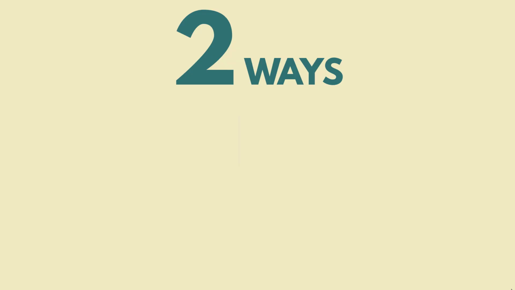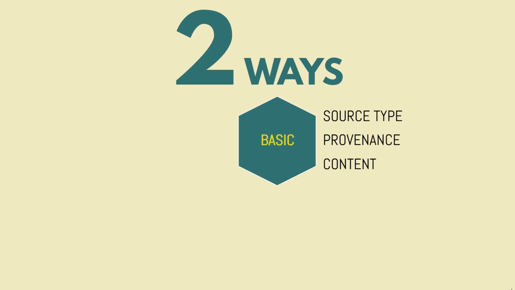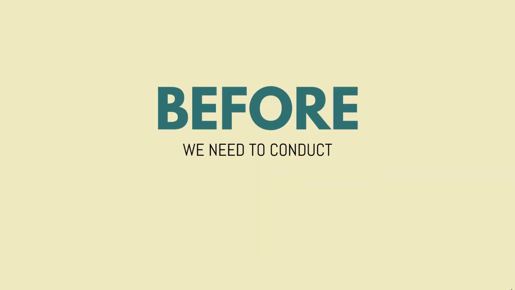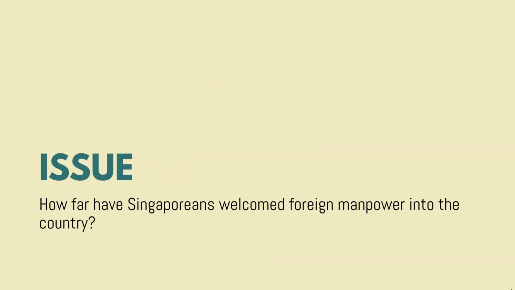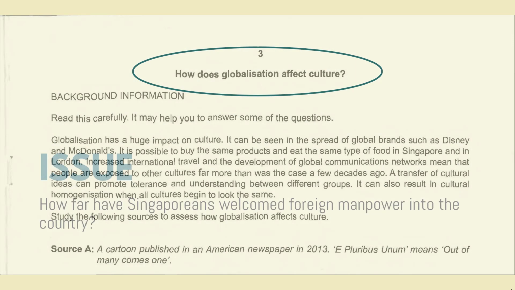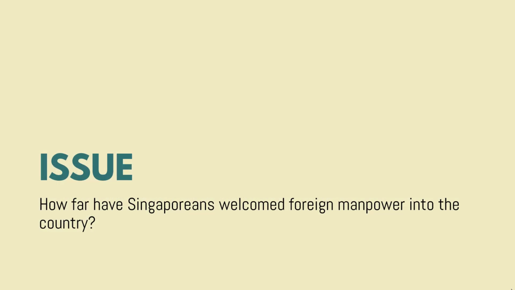There are two ways. Before we can proceed to the two ways, which are the basic, source type, provenance and content, before moving to the later stage where we'll talk about tone and purpose, we need to conduct source analysis. Before we can continue, we need to analyze the issue. What is the issue? Usually it is a question at the top of your SBQ paper. How far have Singaporeans welcomed foreign manpower into the country?